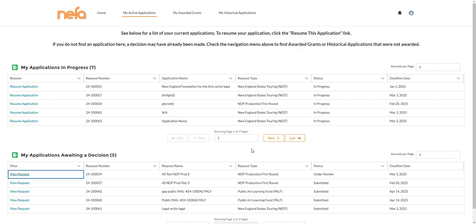If you have any applications in progress, they will display here with the basic details, including the application deadline date. You will be able to resume the application by clicking Resume Application. Now let's look at how you create a new application.